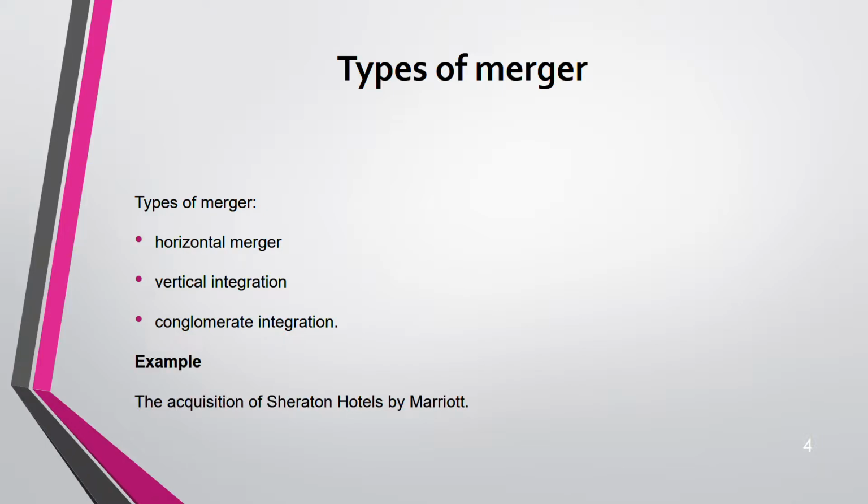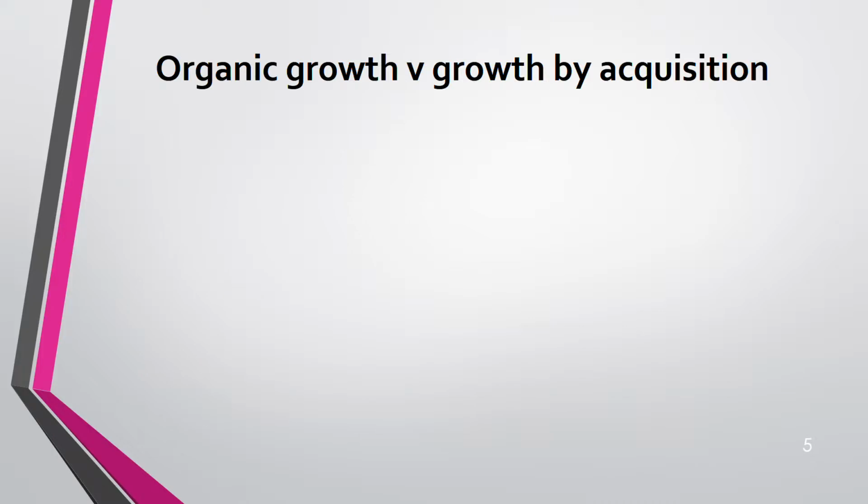Example, acquisition of Sheraton Hotels by Marriott. What type of acquisition is it out of the 3? Is it horizontal, vertical, or conglomerate? Horizontal, because both are in the hotel industry. Okay, that was one example.